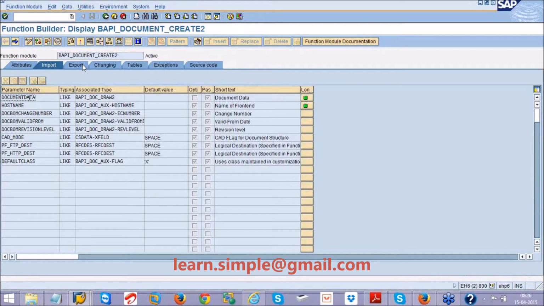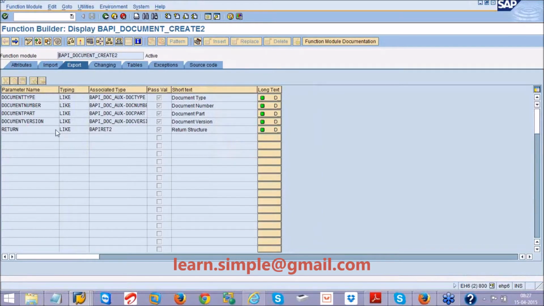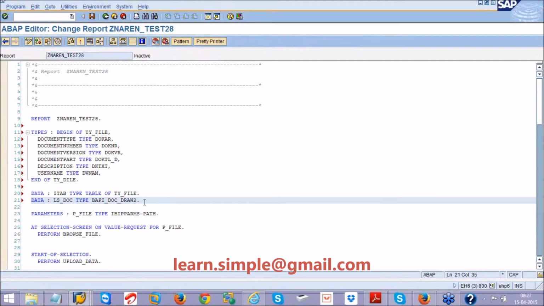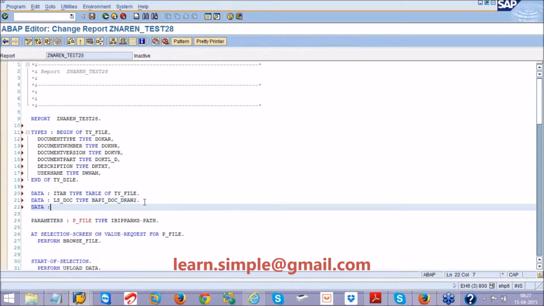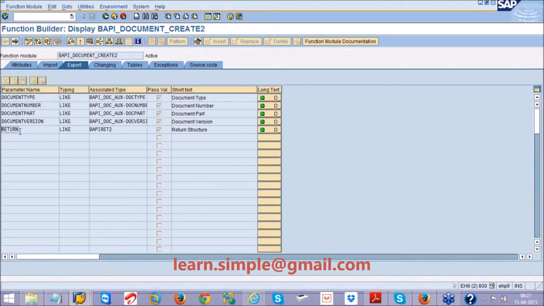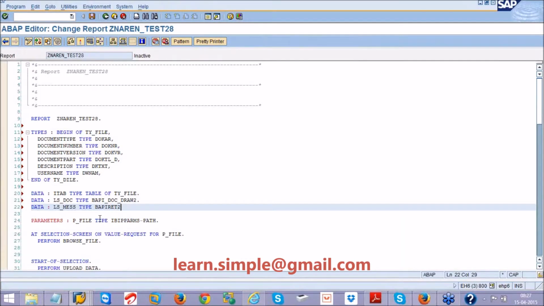Similarly, this BAPI function module will give me some messages definitely. So there is a return parameter with type BAPIRET2. So I will declare this data ls_messages type BAPIRET2 in order to see the messages.